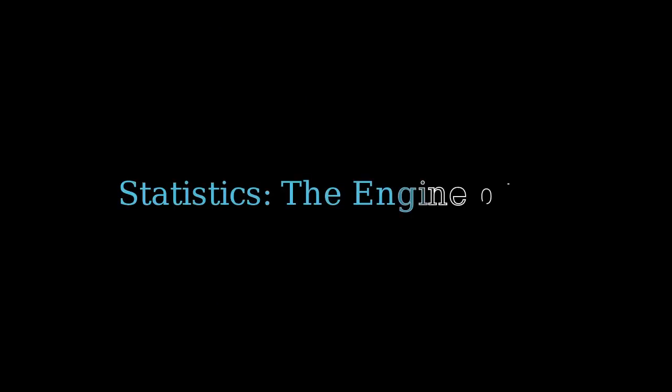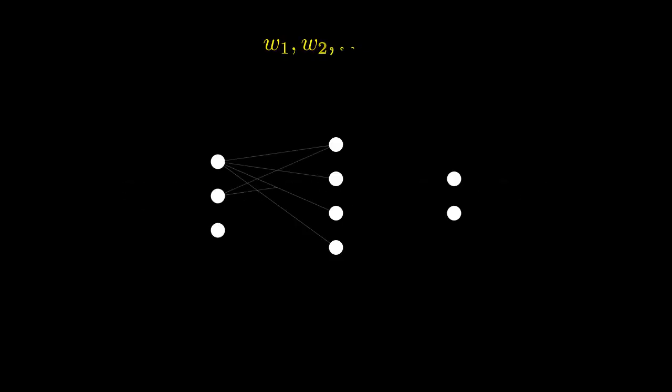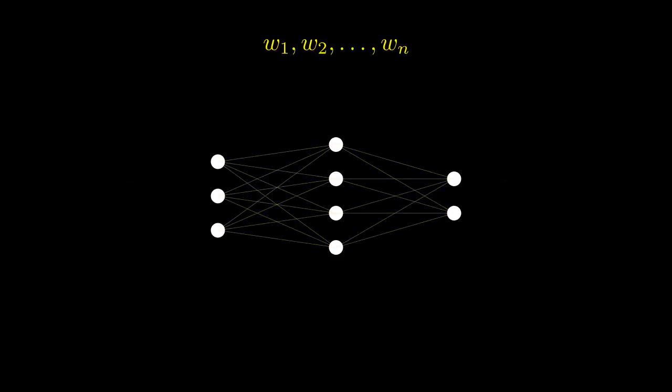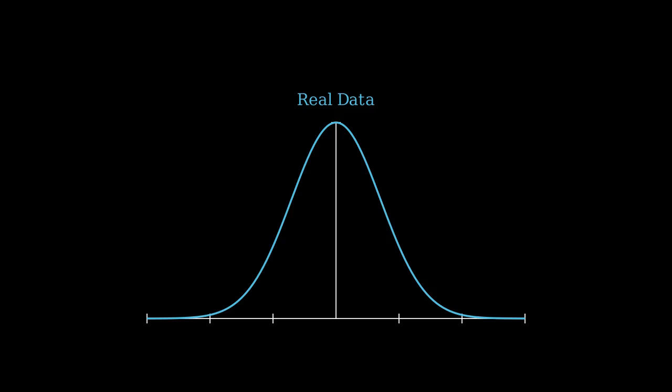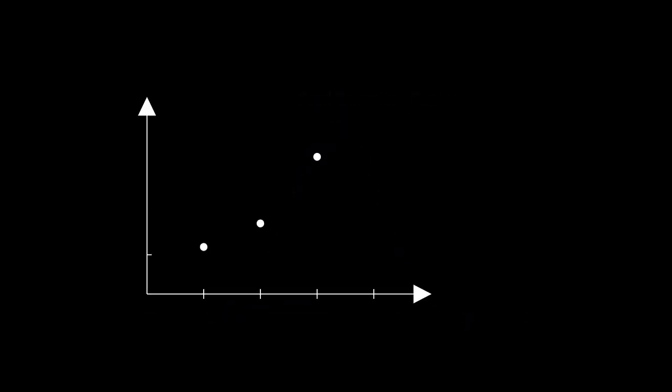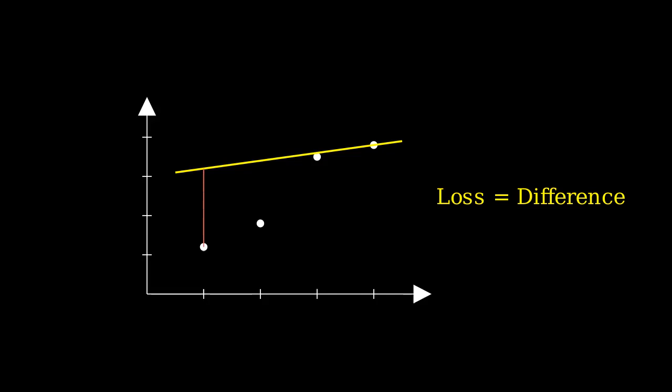Ultimately, statistics is the engine that powers every machine learning model. When we train a model, we are actually using statistical optimization to fine-tune thousands or even billions of internal weights. These weights are adjusted until the model's internal probability distributions align as closely as possible with the real-world data it's studying. Whether it's a simple regression or a massive neural network, the goal is always the same: to reduce loss, which is just a statistical way of saying the difference between the truth and the guess.